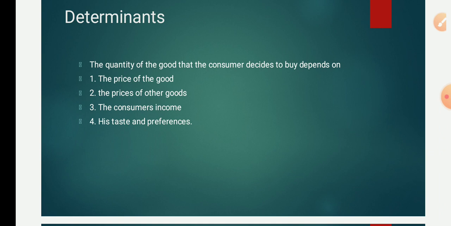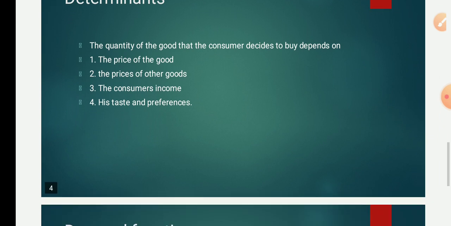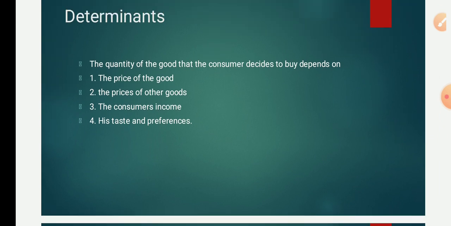Suppose I can give you an example like this. I have two chocolates here, Cadbury's. One is 5 Star, the other one is Kit Kat. If I like 5 Star, I will demand 5 Star. If I don't like Kit Kat, I will not demand Kit Kat. That means if the taste and preferences are liked by the consumer, only then they can demand the good. Otherwise, they cannot demand the goods.